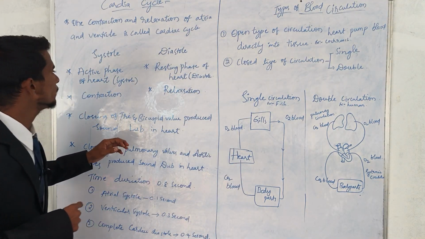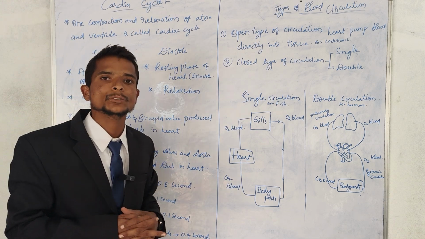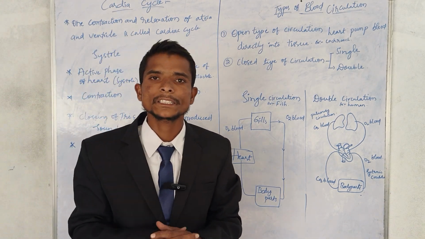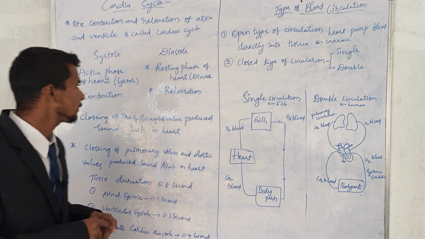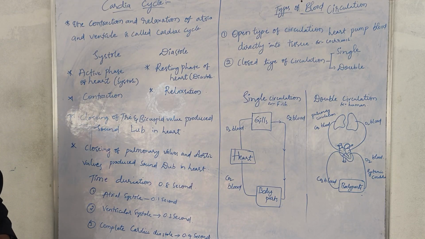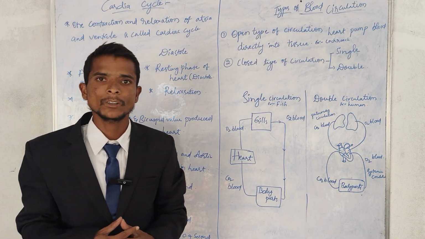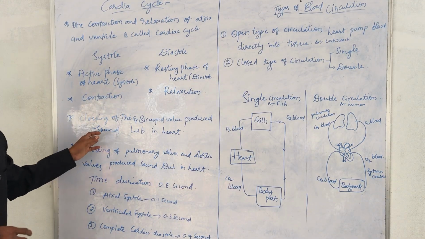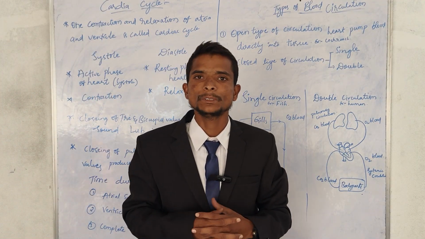When you look at the cardiac cycle, you can say systole and diastole. One contraction we call systole and one relaxation we call diastole. Systole is the active, contracting phase, and diastole is the resting, relaxation phase. Okay, and we all know our heart produces the sound lub dub, right?